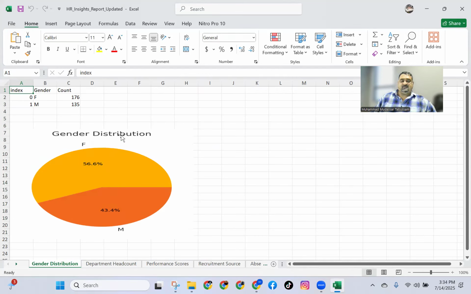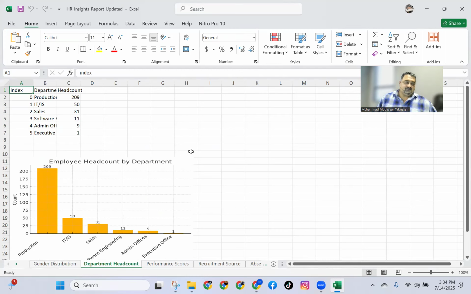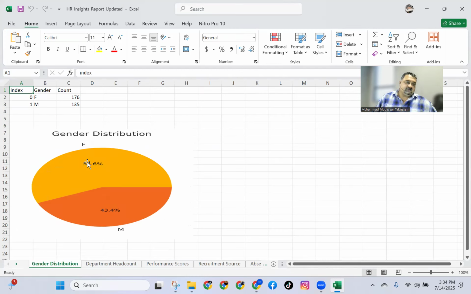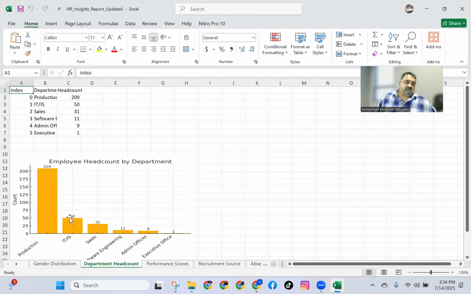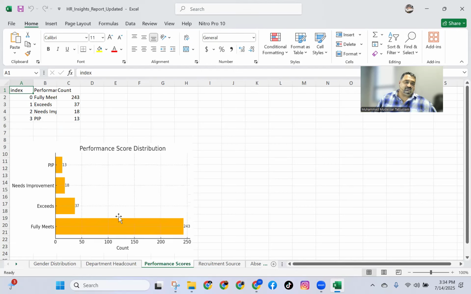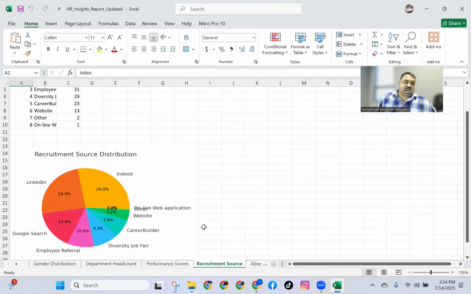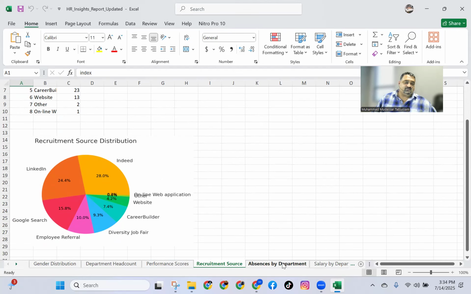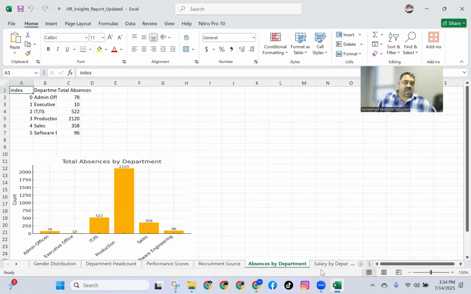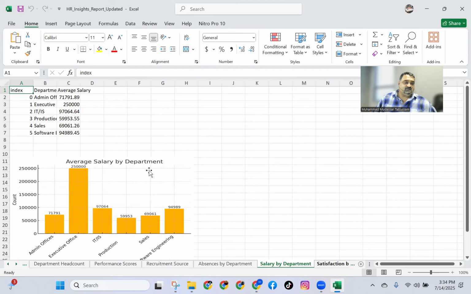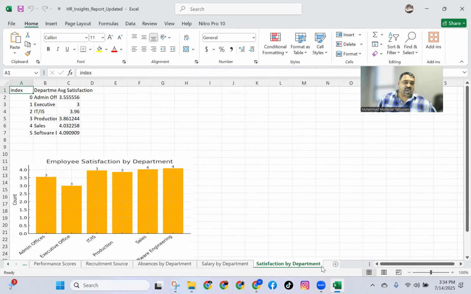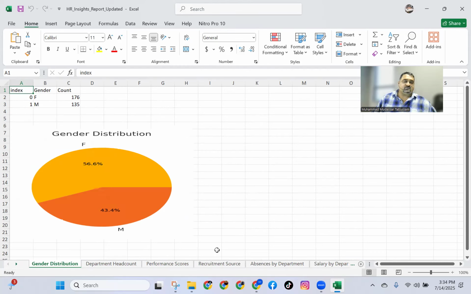See, it has resized the charts as well. This was too big. Now this is properly fit in. See, data labels are also added. These were not available in the last file. See, wow. Within a second, you get it done. Absenteeism by department, sales by department, satisfaction, all that stuff. See, with just one prompt, what you get done.